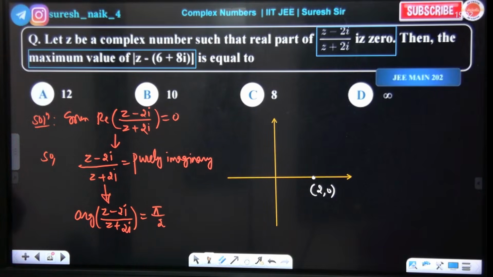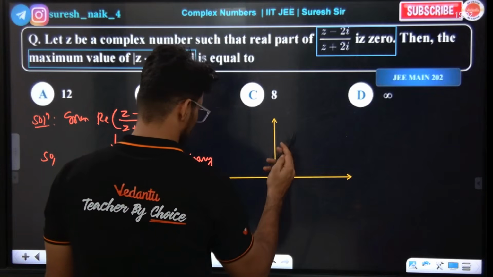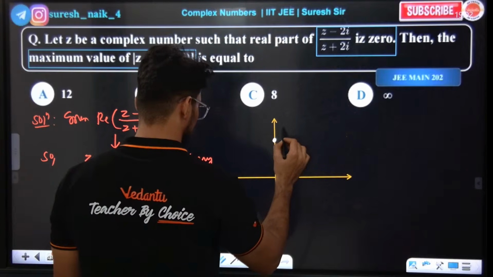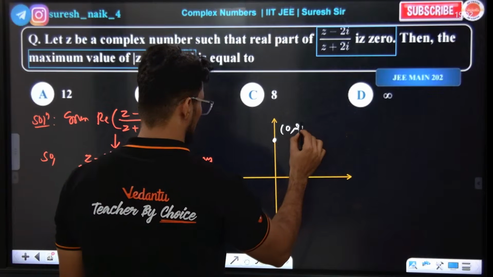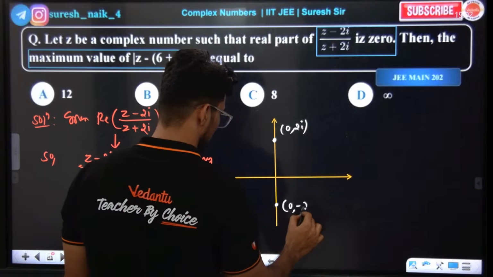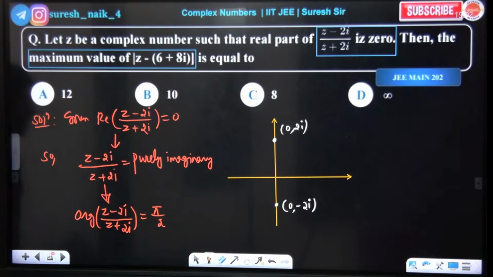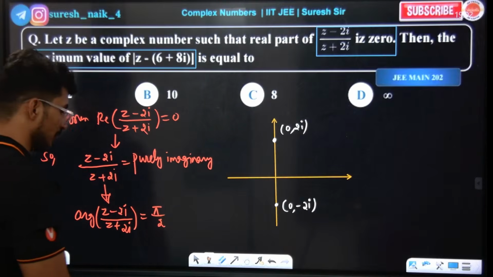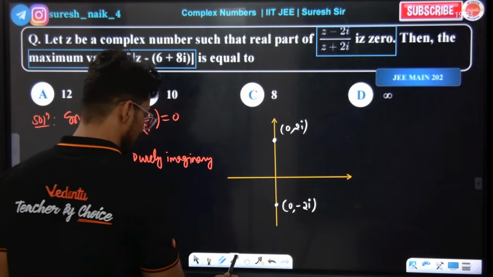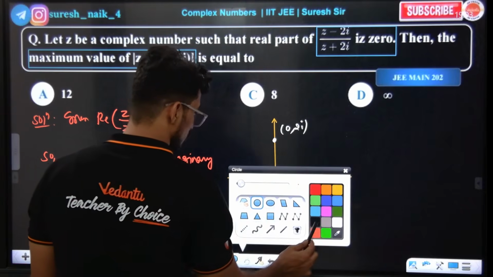Correct or not? No, not 2, 0, but 0, 2i. So 0, 2i will be somewhere here, and 0, minus 2i. Correct or not? Yes, sir. These are fixed points which lie on the circumference of the circle, and the argument is 90. Now I will draw a super diagram. Look at the board, everyone.